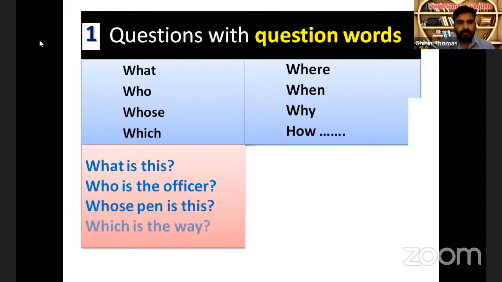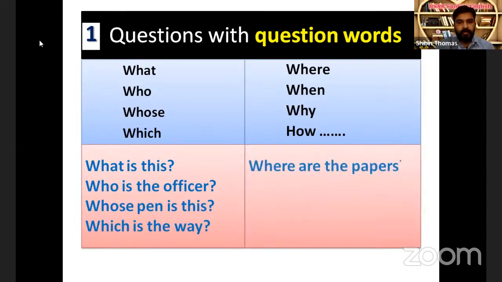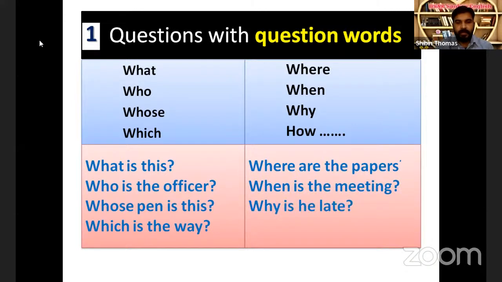Next, which is the way? Next, where are the papers? Next, when is the meeting? Then, why is he late? Then, how are you?